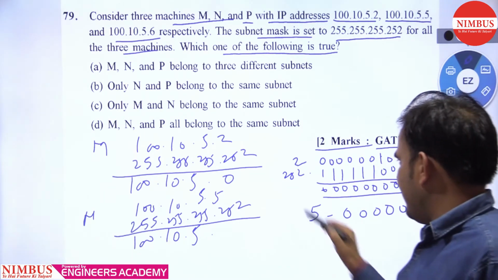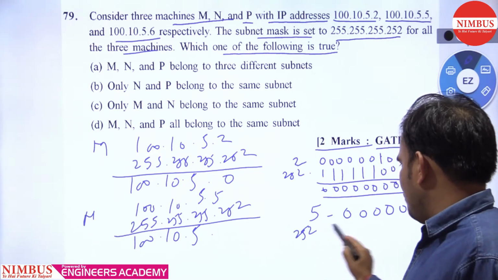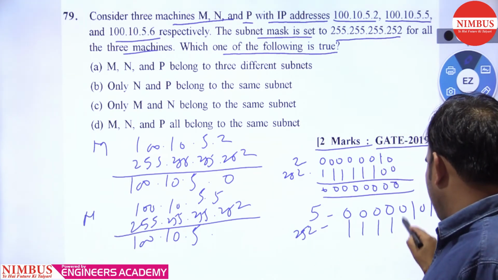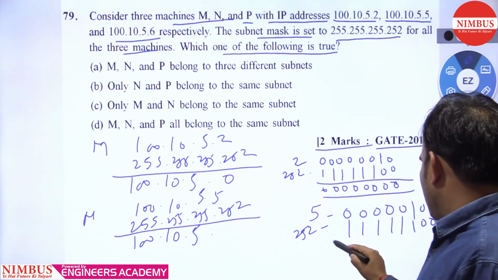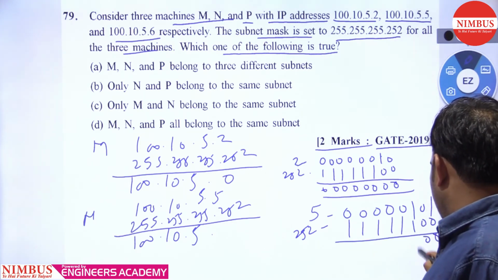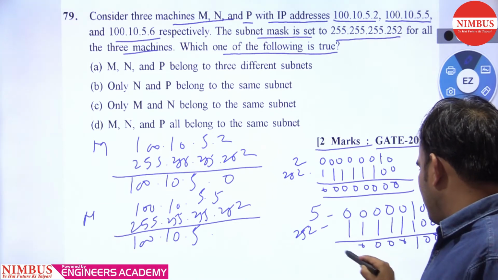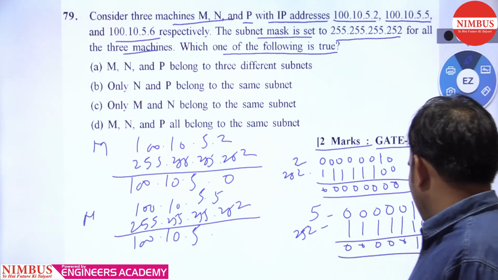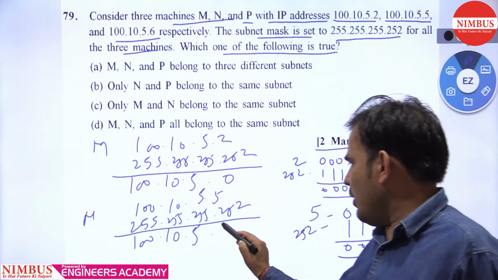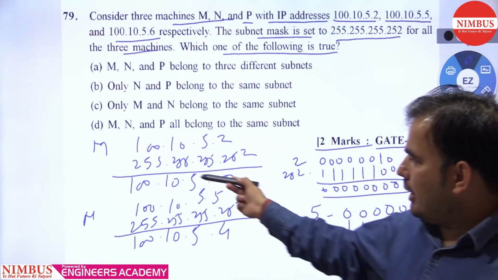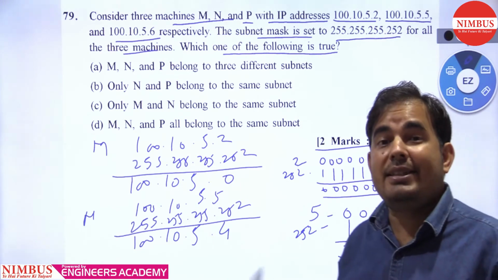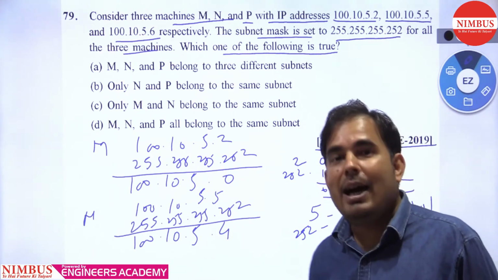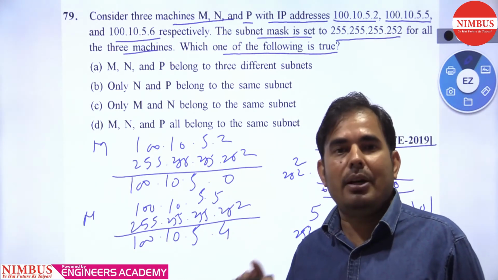This is the binary representation of 5. And the binary representation of 252 is 1 1 1 1 1 1 0 0. Okay, so what you will get? 0 0 0 0 0 1 0 0. So what you are getting? 1, 4. Dot 4. Dot 4 means these two results are not equal. The M and N results are not equal. We can say that M and N are not on the same network.